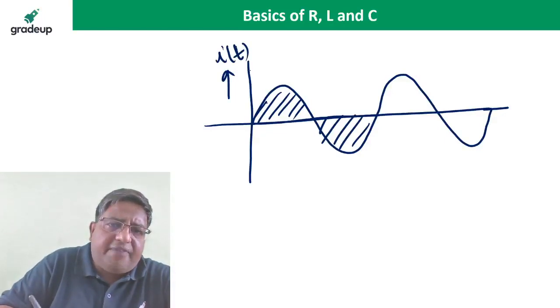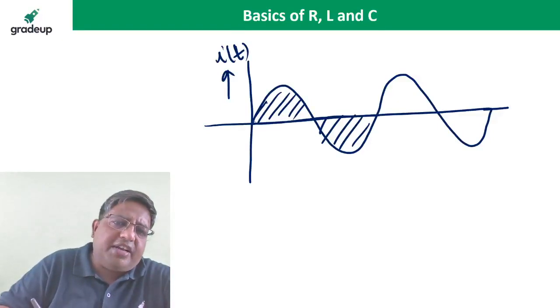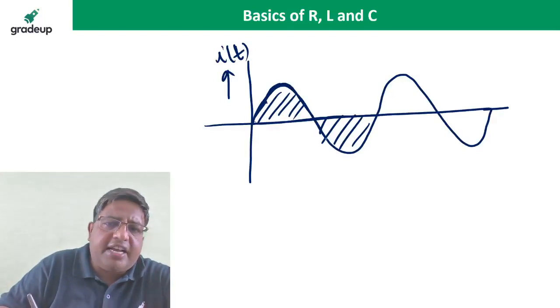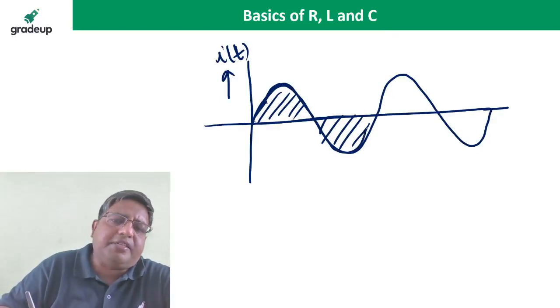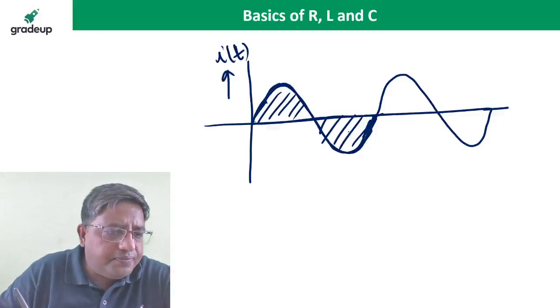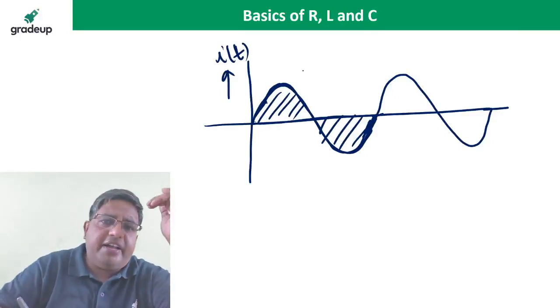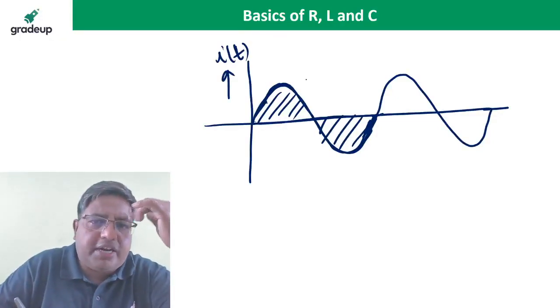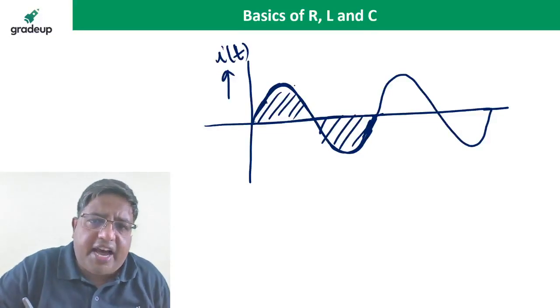If we go with the average value, there would be no power dissipation in the resistance if we give it an AC value. But in actuality, whether we give DC or AC to the resistance, we always have power dissipation. So power dissipation does not depend on the average value. It always depends on the RMS value. Power is always proportional to the square of the current. That is why we take the RMS value.